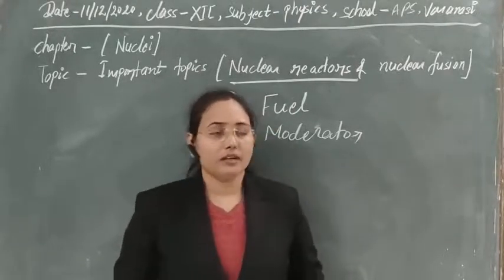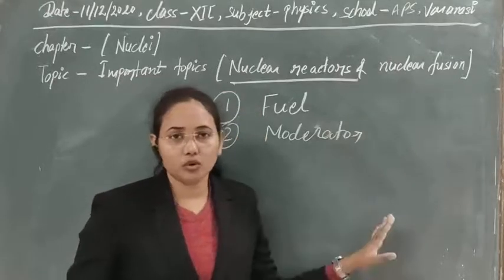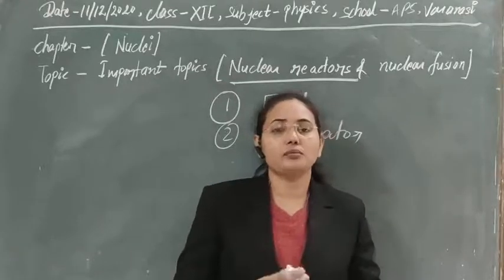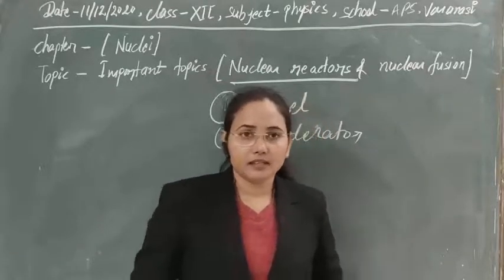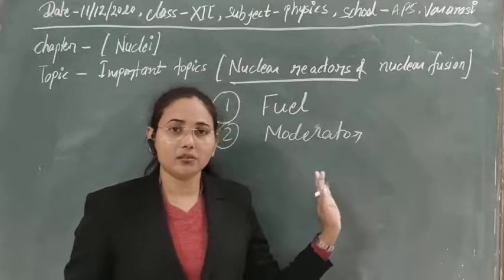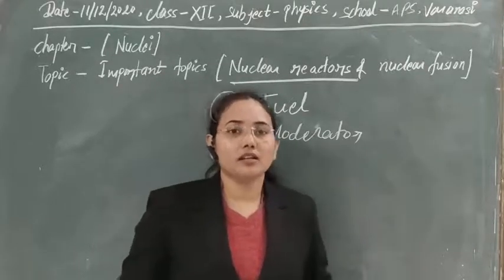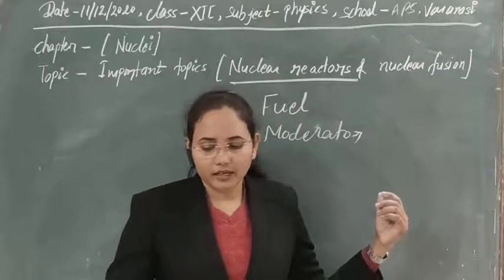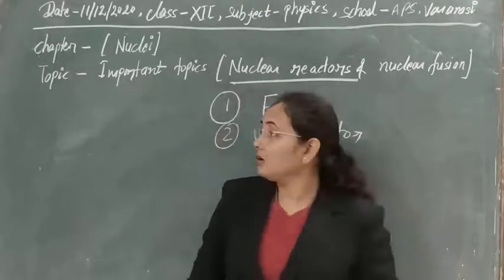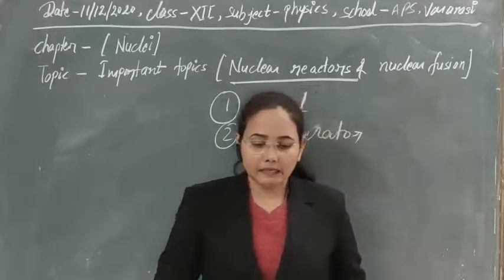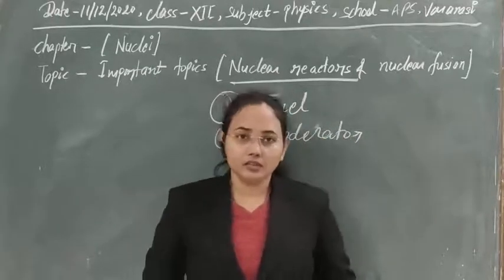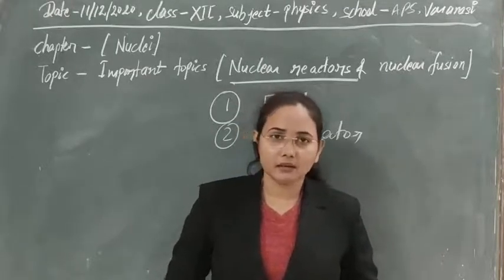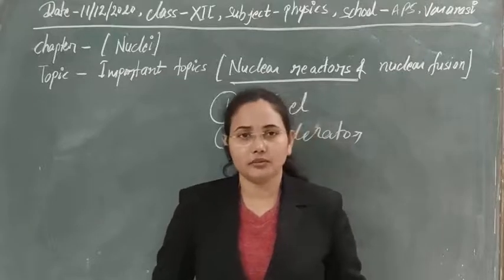So to make the fast neutrons slow, they are passed through the moderators, or we are using moderator rods in the case of nuclear reactors, and those moderator rods reduce the velocity of the neutrons that are produced after every fission. For the moderator we can use rods of graphite, beryllium, and heavy water also. They behave like a moderator, they can reduce the velocity of the neutrons.